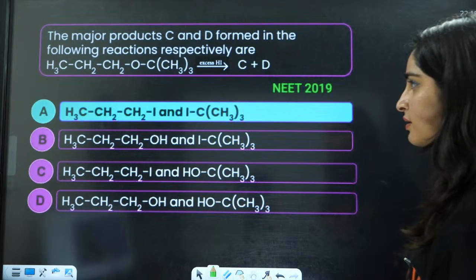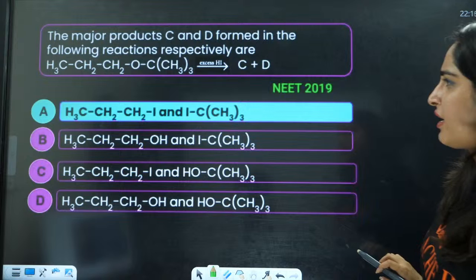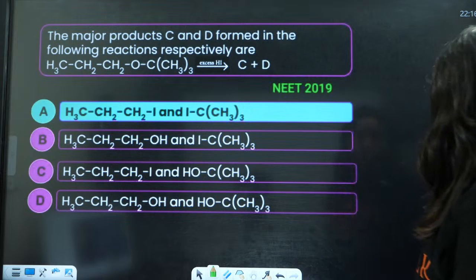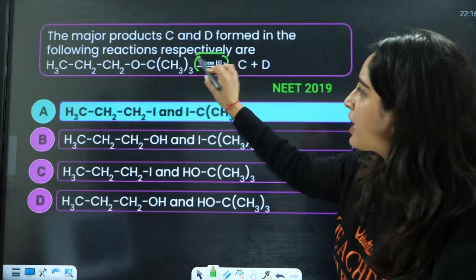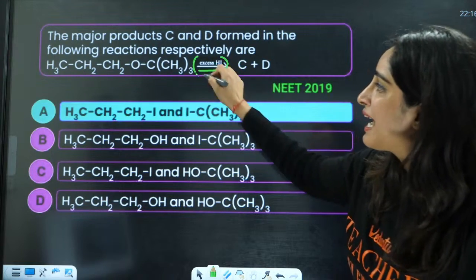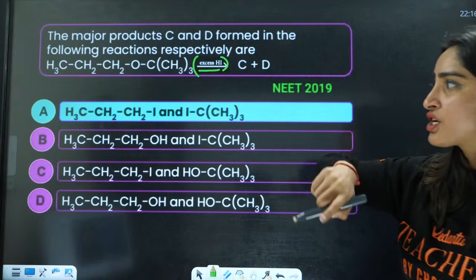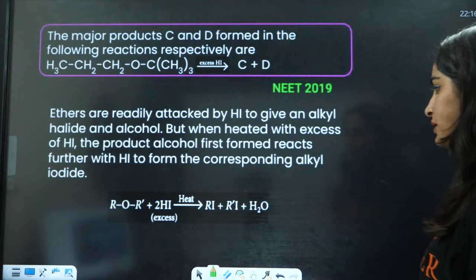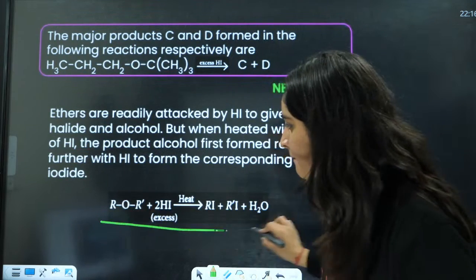Why we have written A? Wait. Oh, okay. So here we have excess of HI. In case of excess of HI, both the things that are formed are halides.